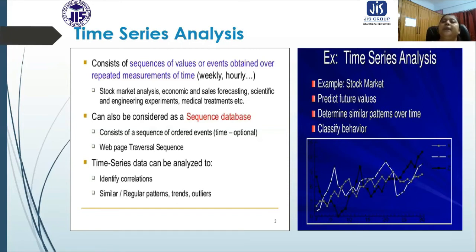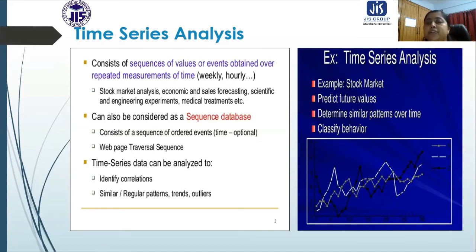The repeat can happen in a week, in an hour, or in a month, but it is going to be repeated in a measurement of time. For example, we can think about stock market analysis, economic and sales forecasting, scientific and engineering experiments, medical treatment. So we have many cases that are repeatedly going on.